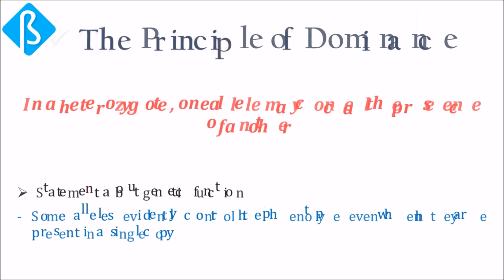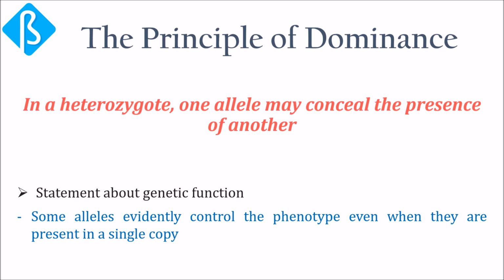The principle of dominance stated by Mendel is: in a heterozygote, one allele may conceal the presence of another. This principle is a statement about genetic function. Some alleles evidently control the phenotype even while they are present in only one copy.